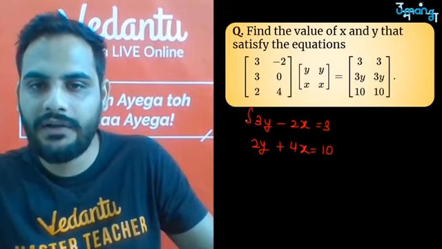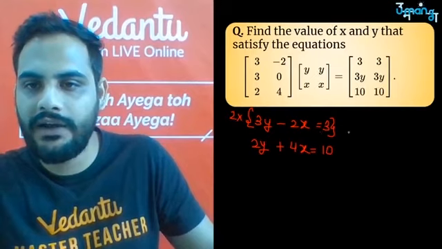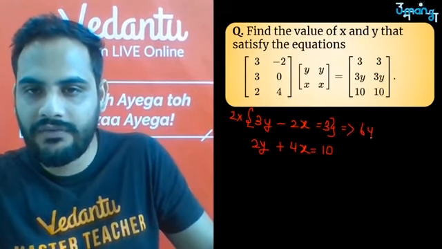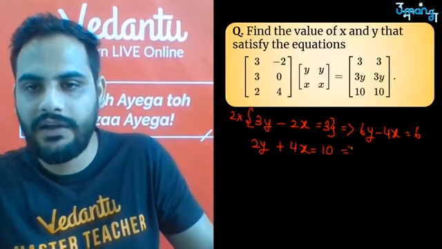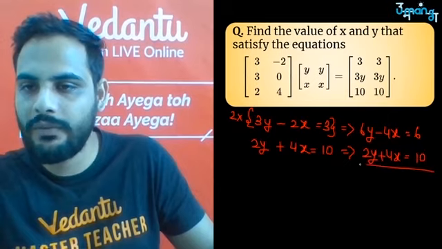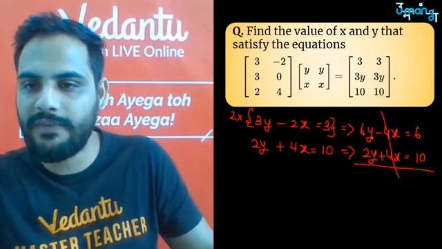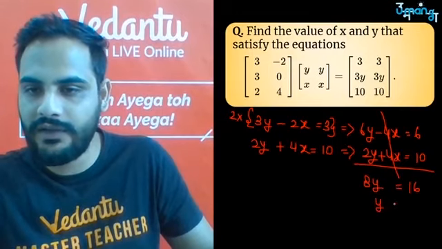So let's multiply the first equation with 2, so that it becomes 6y minus 4x equals 6, and keep the other equation as it is, equal to 10. Add both: minus 4x plus 4x cancelled. 8y equals 16, so y equals 2.